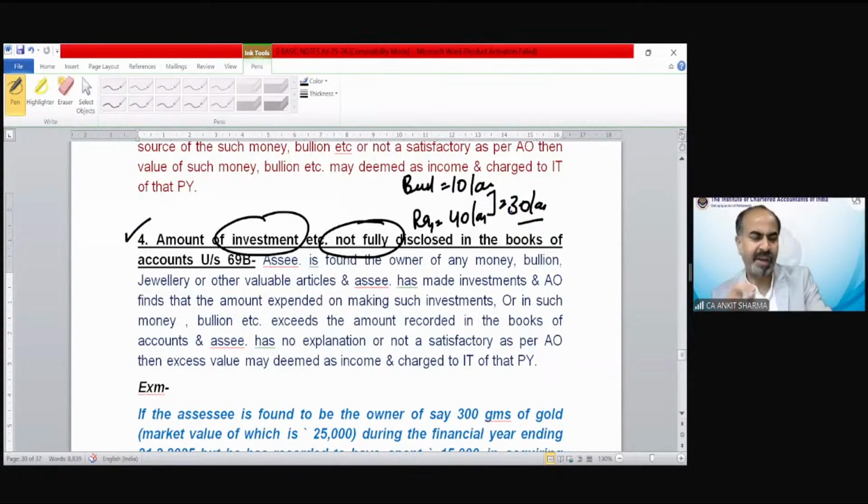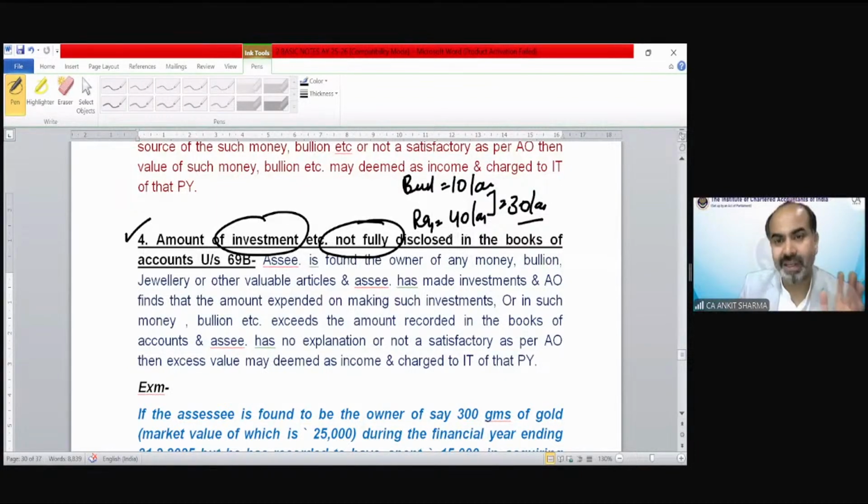So you will see points number 1, 2, 3, 4 are almost similar. One says entry is there, no explanation, black money. Second says investment is there, not shown in the books of accounts, black money. Third says money has been found, not in the books of accounts, black money. Fourth says investment is there, shown also, but not at full value, shown less, undervaluation, then the difference would be your black money. If you read those 4 points, the concept is exactly the same as in the last exception we discussed, that somebody is doing shipping business, somebody is going out of India, somebody is forming an AOP, etc. The same concept is running.